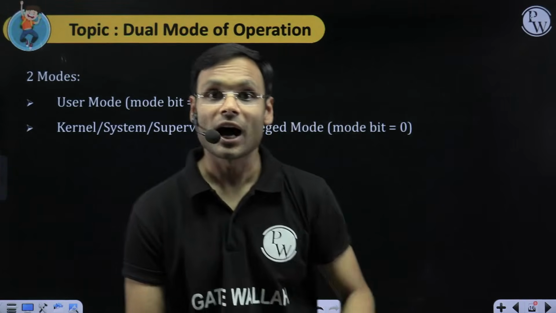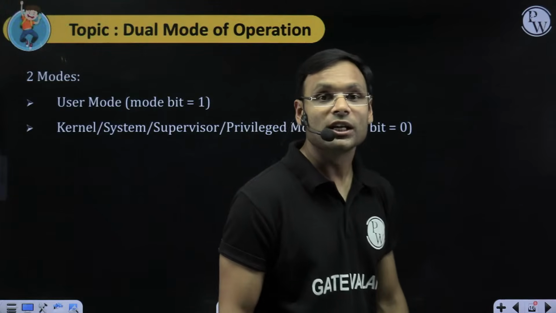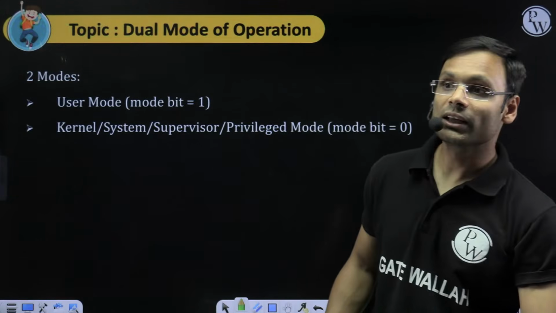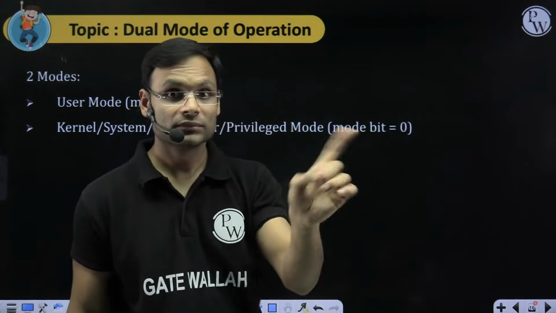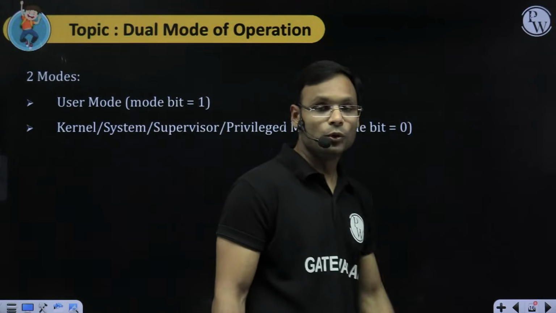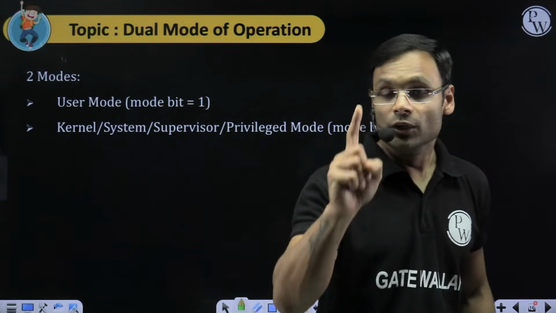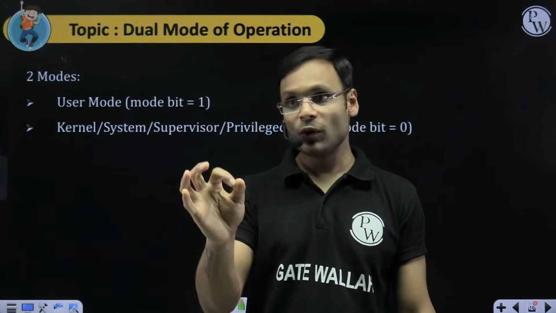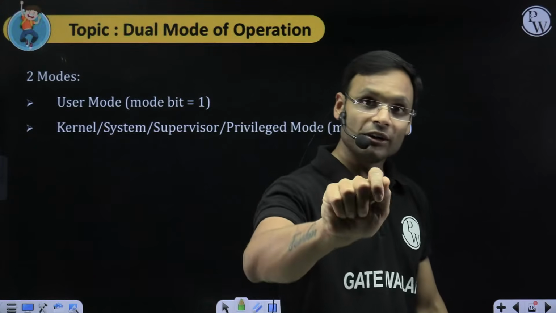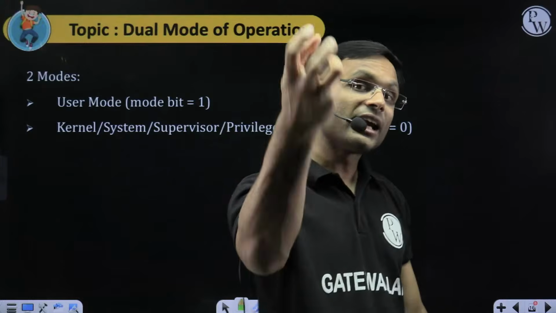Like in your house, you cannot open the drawer or almirah where the money is kept. You have seen that from childhood. If you want money, only your mother or father, whoever has the control, holds the key. That person only will go and open the lock and take out the money.